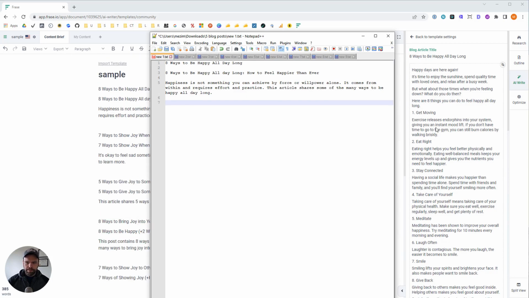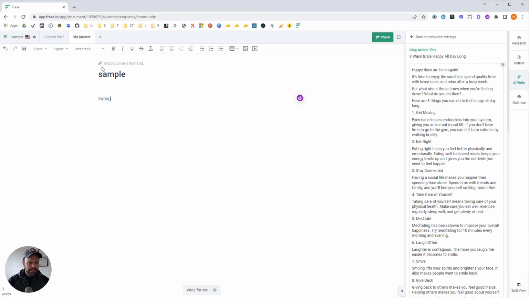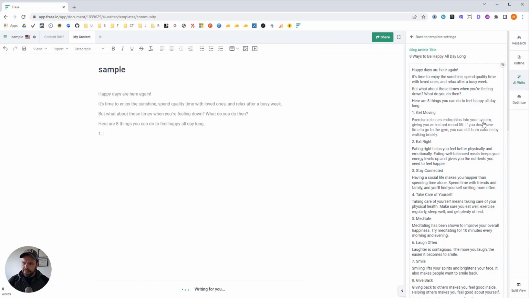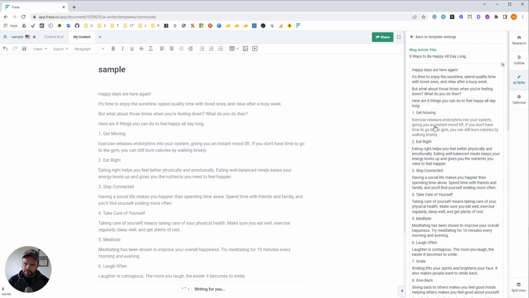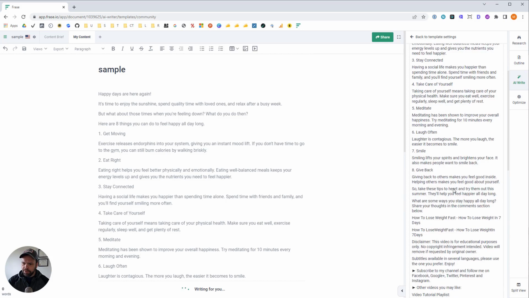Okay, first article. Let's paste it in here. This is 8 ways to be happy again. Happy all day long. Happy days are here again. It's time to enjoy the sunshine, spend quality time with loved ones, and relax after a busy week. But what about those times when you're feeling down? What do you do then? Here are 8 tips so you can feel happy all day long.